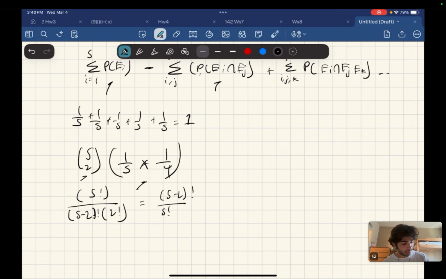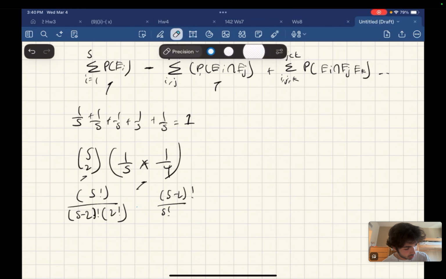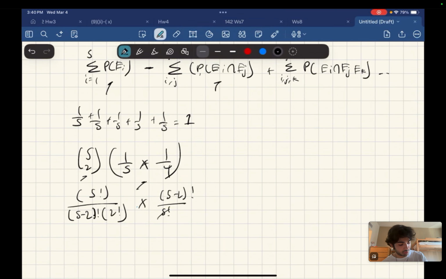Okay, and we can see that we can multiply them. This 5 factorial cancels. This 5 minus 2 factorial cancels. So we are left with 1 over 2 factorial.